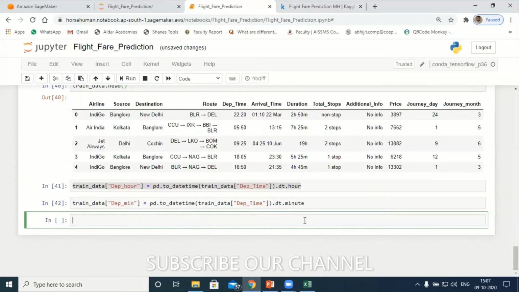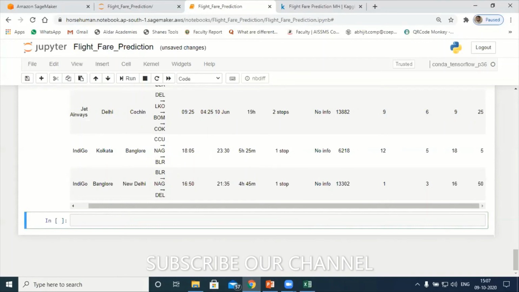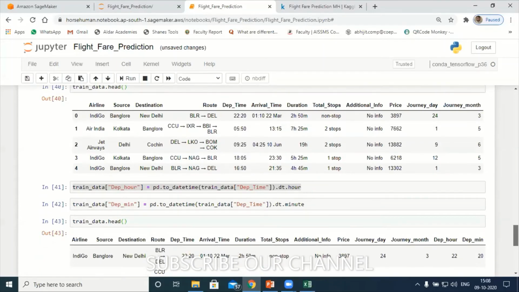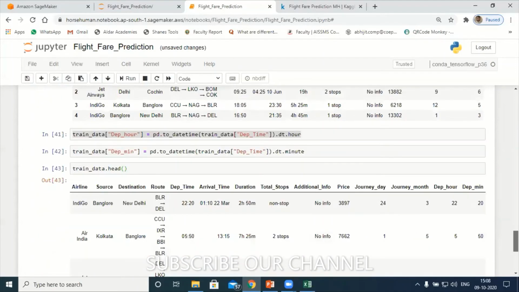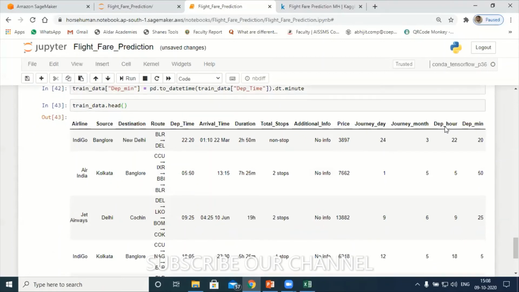Let me see whether there are any reflections in my training data. train_data.head(), shift and enter. Can you see this? Have a look: departure hour is there, and departure minutes also.